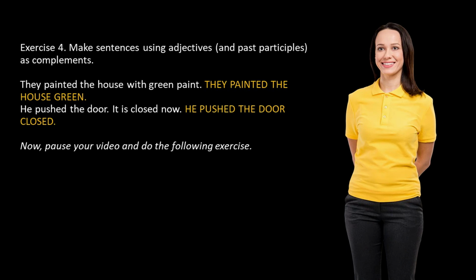Exercise 4. Make sentences using adjectives and past participles as complements. They painted the house with green paint. You change the sentence and write, they painted the house green. He pushed the door. It is closed now. You write, he pushed the door closed. Now, pause your video and do the following exercise.